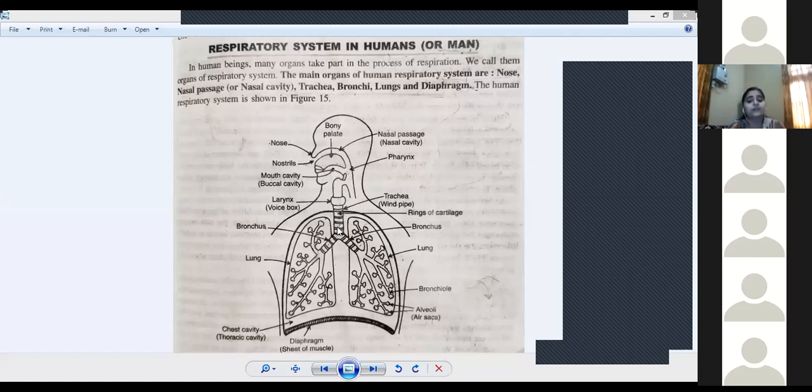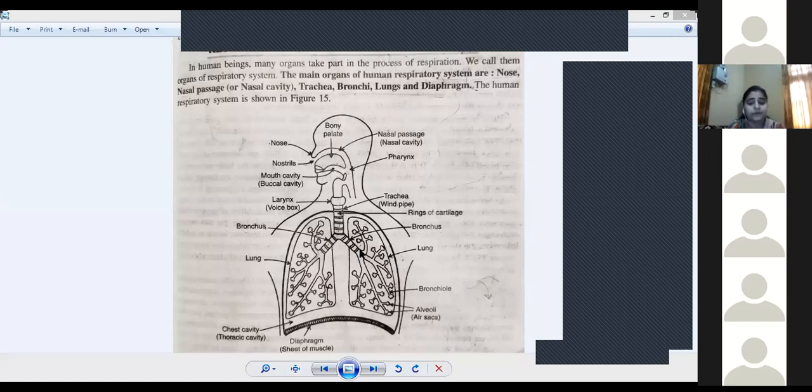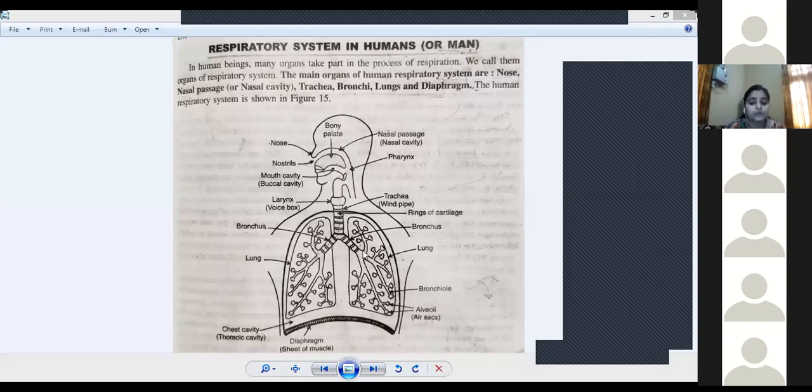And trachea divides into two branches, that is called the bronchi. Two branches, one goes to one lung, another goes to the other lung. So two bronchi are there. Inside the lungs, these bronchi are divided into still smaller, further branches, that is called bronchioles. So trachea divides into bronchi, and bronchi divide into bronchioles inside the lungs.